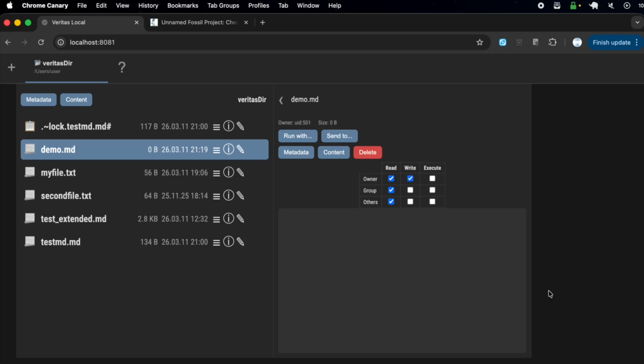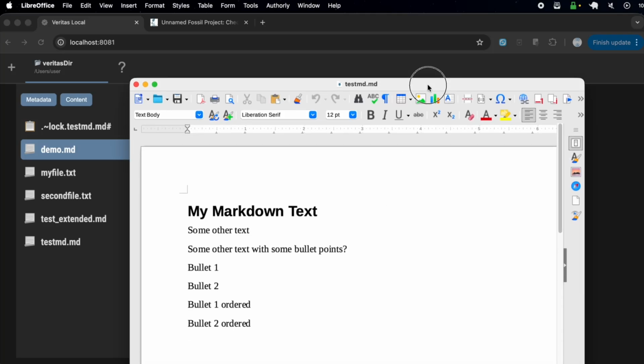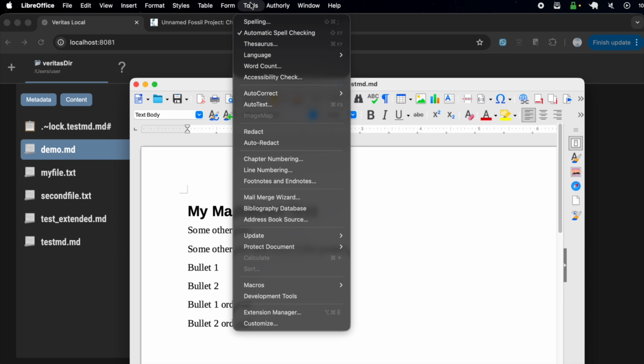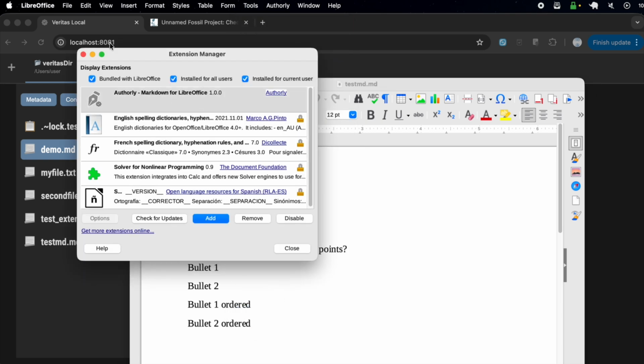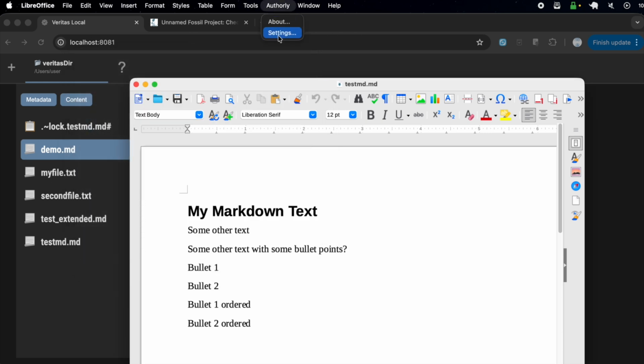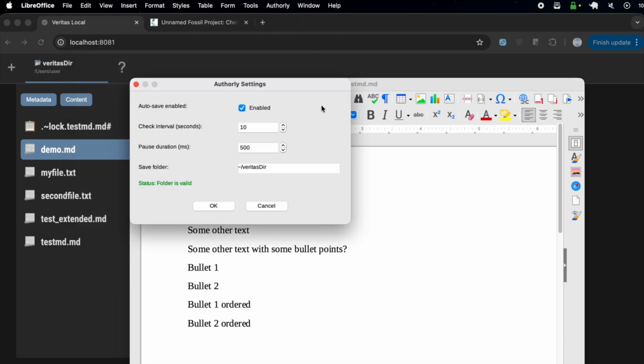And because Veritas works on any file system, you can also edit files with something like LibreOffice. And if you use our authorly extension, which was already installed here, it will automatically save your document as frequently as you need, so you have a solid proof of authorship for what you are writing.